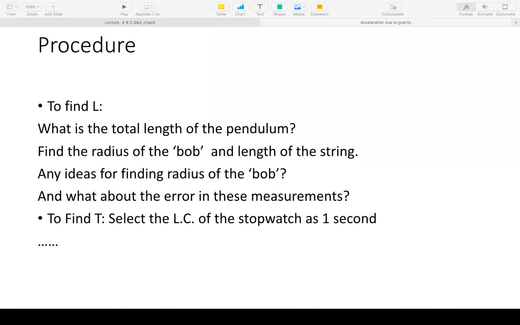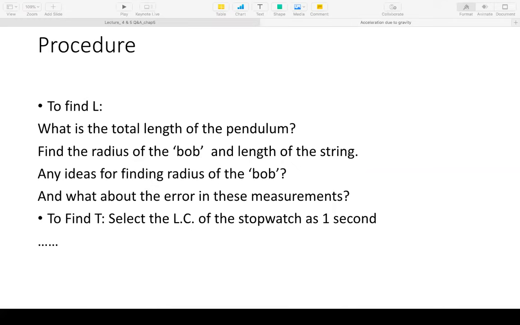It kind of saturates to a certain minimum value, because after all, there is the least count of the stopwatch, there is the least count of your simple pendulum. So the answer for acceleration due to gravity can only be calculated to a certain error, and just by increasing the number of oscillations, you cannot decrease that error. So at that point, there is no point in taking more oscillations. You are just wasting time taking readings for longer and longer. So one has to make a wise estimate of a reasonable number of oscillations to take, so that you minimize the error and at the same time do not unnecessarily lengthen the time for your readings.